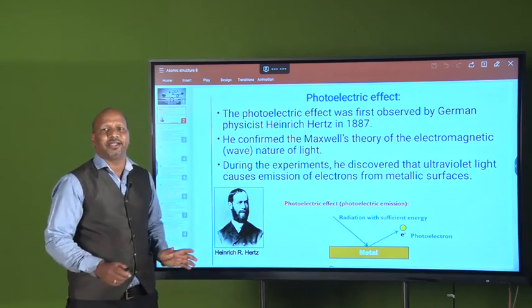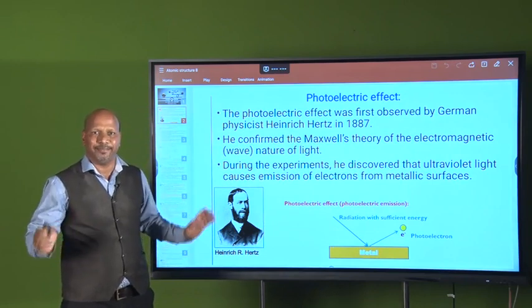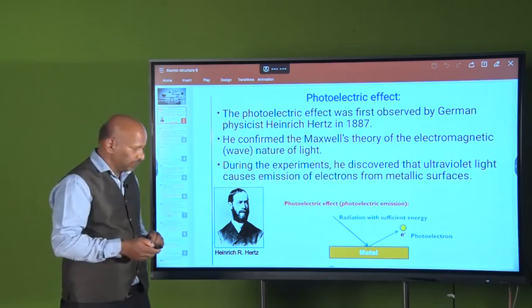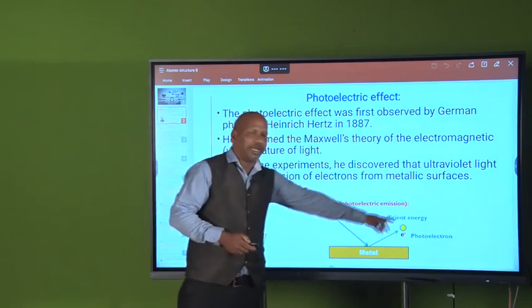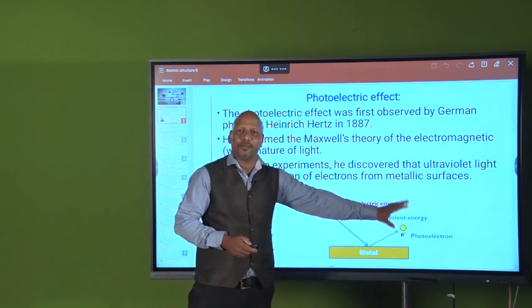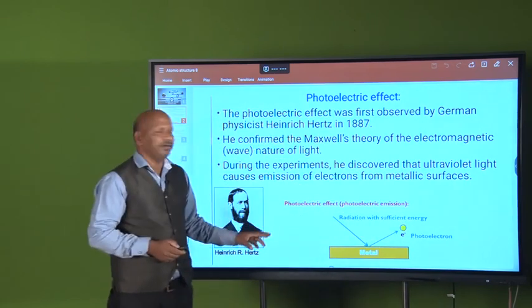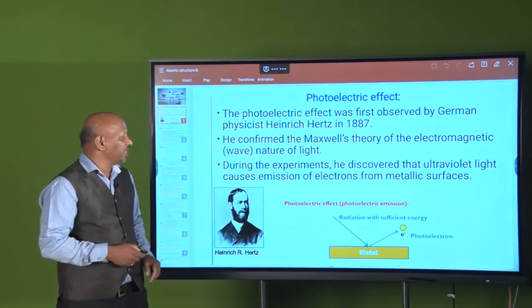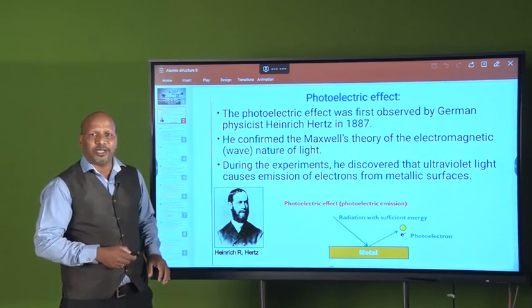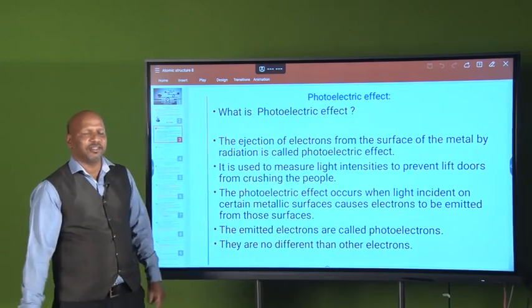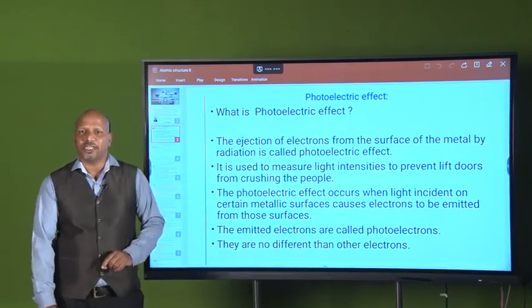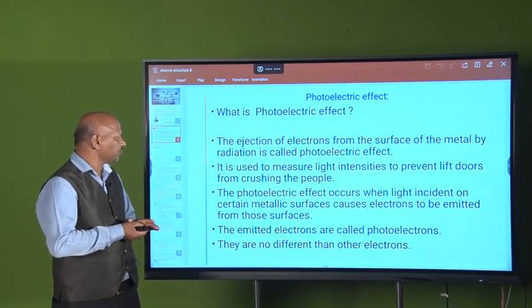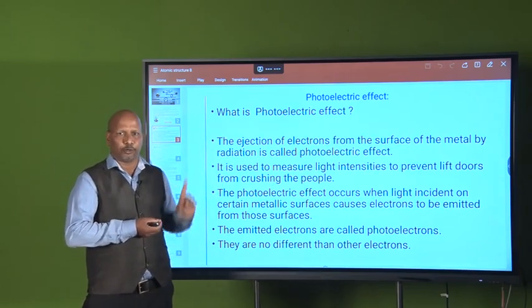He considered that effect the photoelectric effect because, due to the radiation, electrons are ejected. The ejected electron is called a photoelectron, and the radiation he used was UV light. Based on that, he reported the photoelectric effect. So what is the photoelectric effect? It is the ejection of electrons from the surface of a metal by radiation.